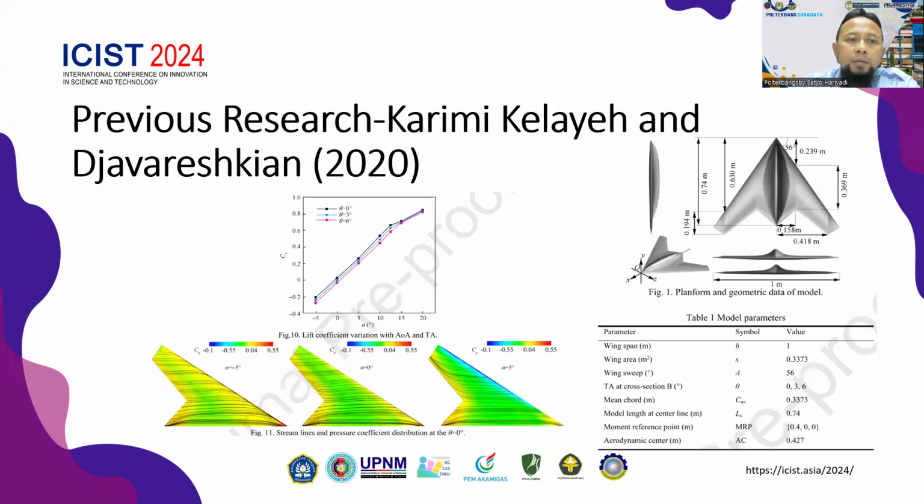Gary Michelet and Java Rizkian examined the effect of twist angle variation on aerodynamic coefficients using numerical simulation on a wing with NACA 88009 airfoil with a sweep angle of 56 degrees at twist angles of 0, 3, and 6 degrees. The effect of twist angle increases as the angle of attack increases and reaches its maximum effect at an angle of attack of 5 degrees, which is referred to as the natural threshold angle.